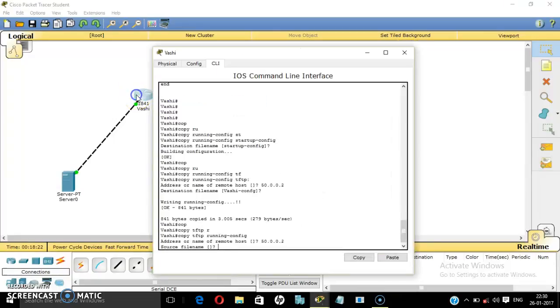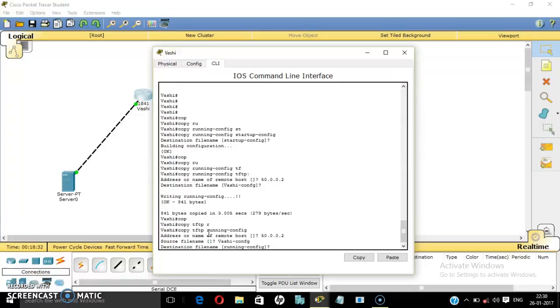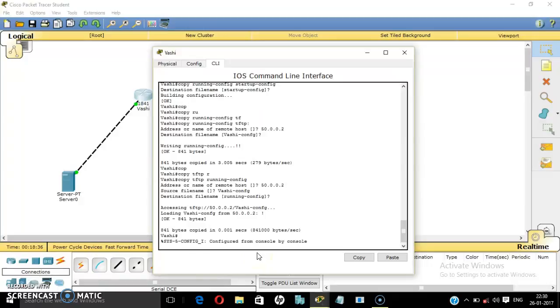So now enter our file name Vashi-CONFG. As it is we have to write, guys. So now destination file name, it will take by default. Accessing TFTP Vashi config. Loading. Okay, so we are done.